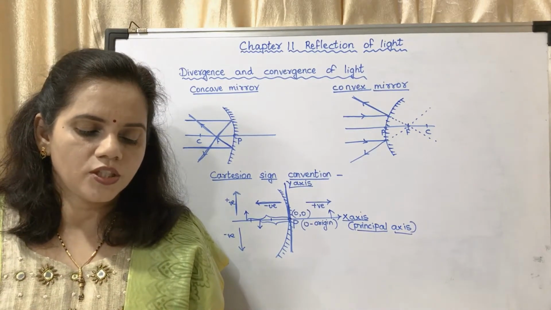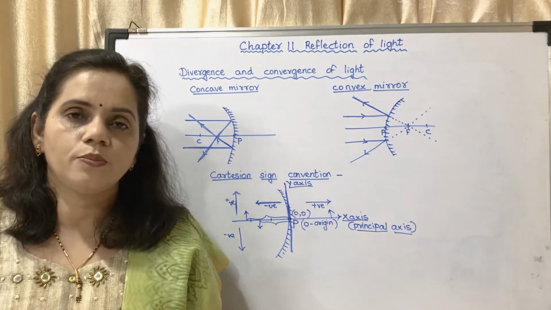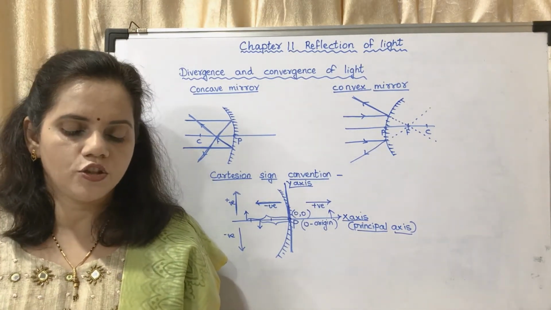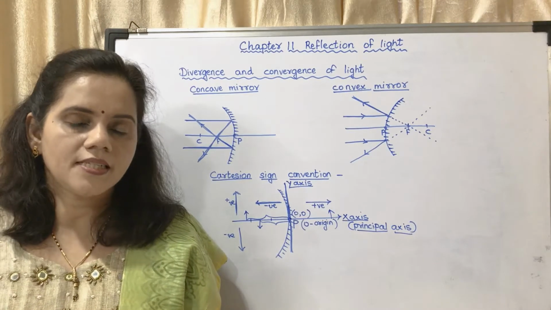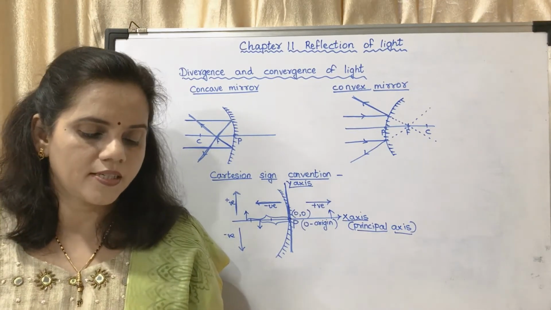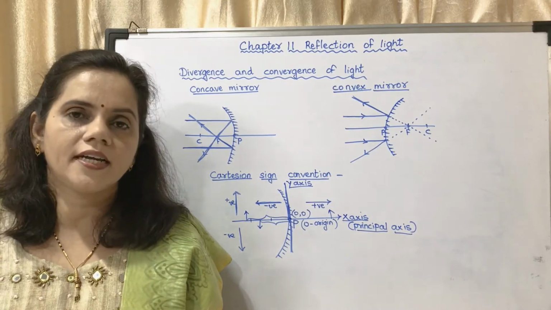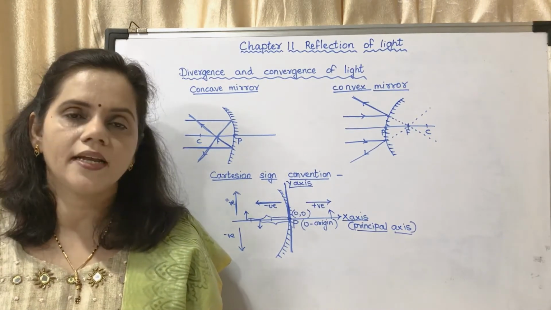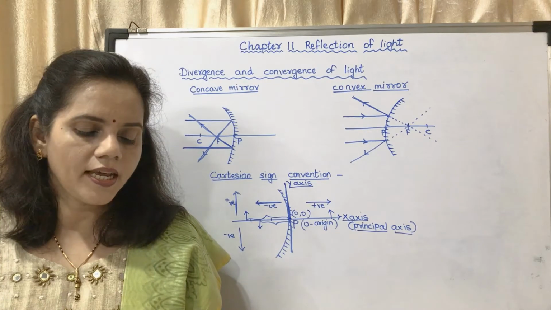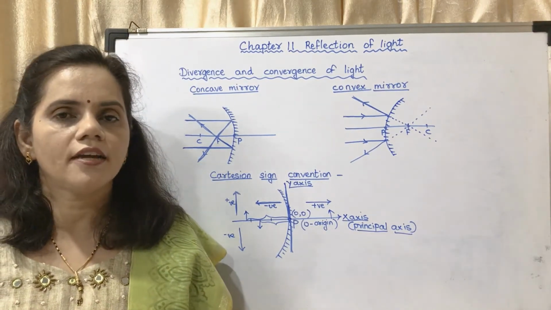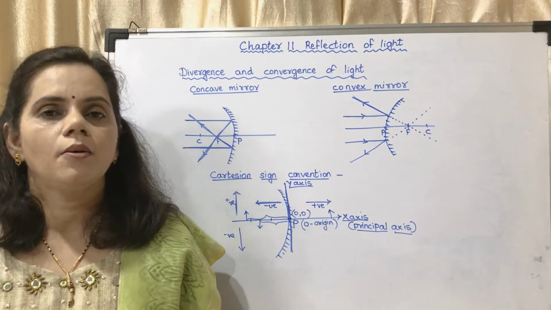All distances measured towards the right are taken to be positive, while those measured towards the left are taken to be negative. Distances measured vertically upwards are taken to be positive. Distances measured vertically downwards are taken to be negative. The focal length of a concave mirror is negative, while that of a convex mirror is positive.